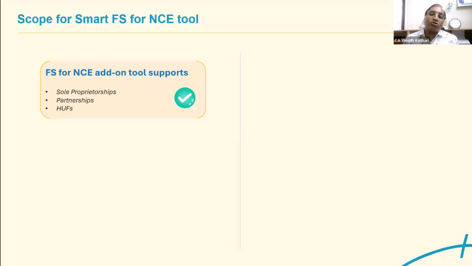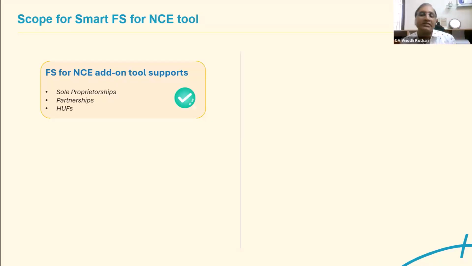In the new method, a lot of details, a lot of classification needs to be done. But at present, Tally is not supporting this at the software level. That means whatever classification of current, non-current, long-term, short-term, Tally is not providing in the software.